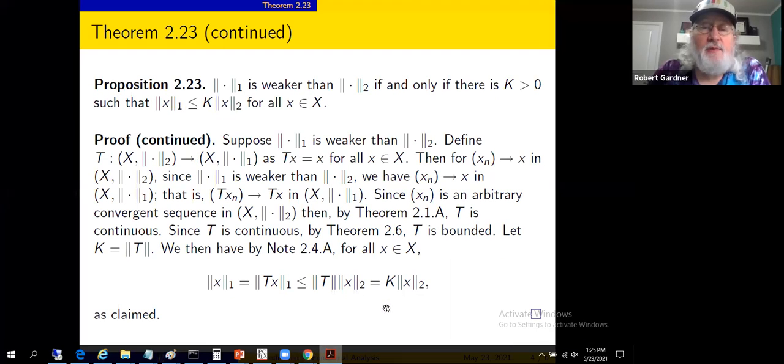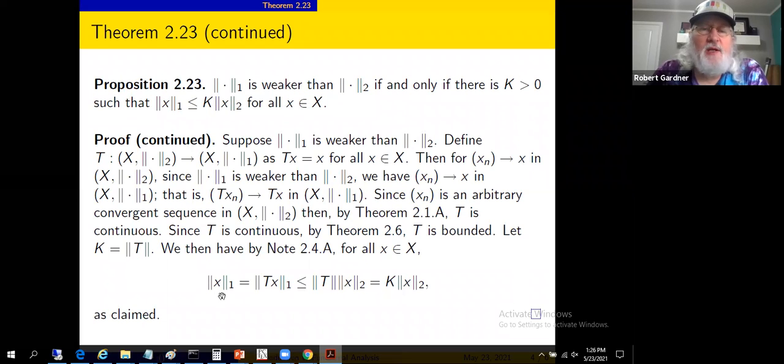which is this. Okay, so we had that arbitrary sequence converging to x in this space, Theorem 2.1.a, and this observation tells us then that that mapping T is continuous at point x, but continuity at a single point implies boundedness, Theorem 2.6. So we'll let K be the norm of that operator, using the operator norm there.